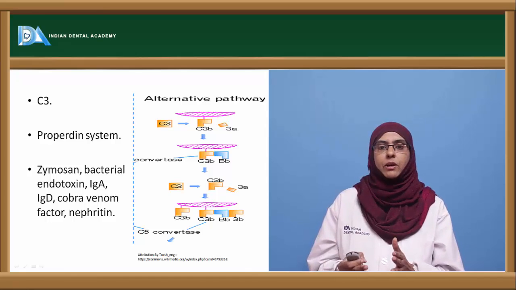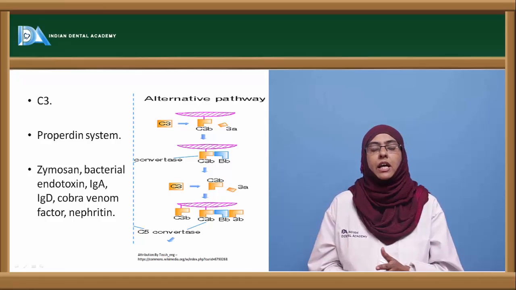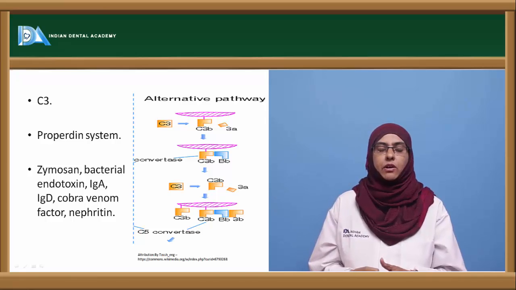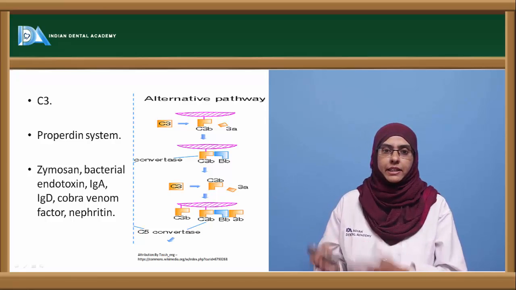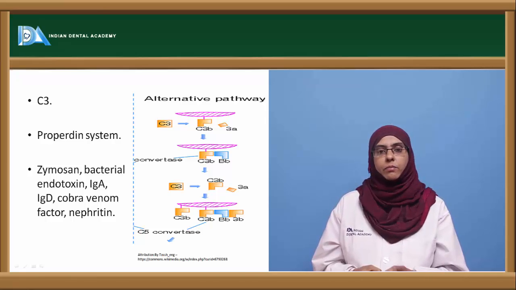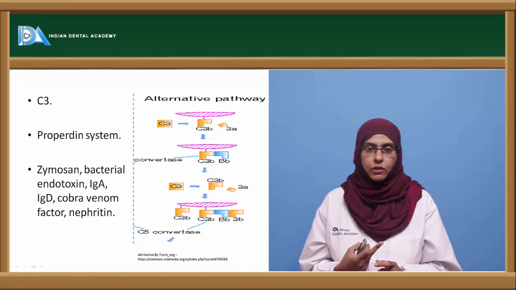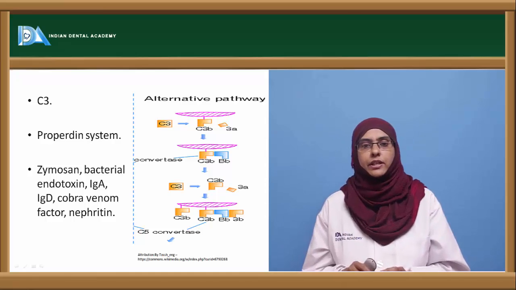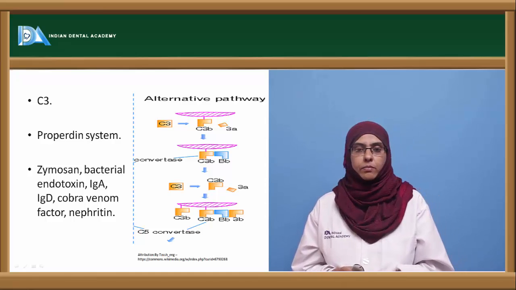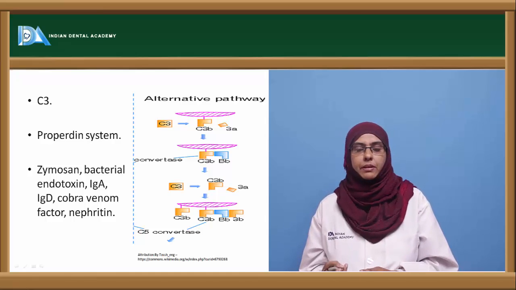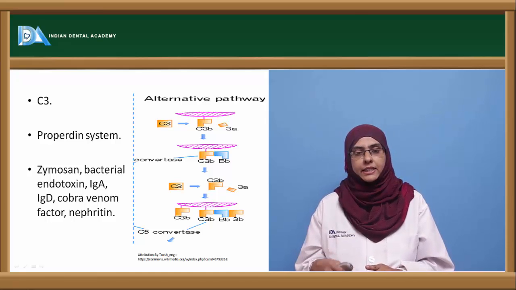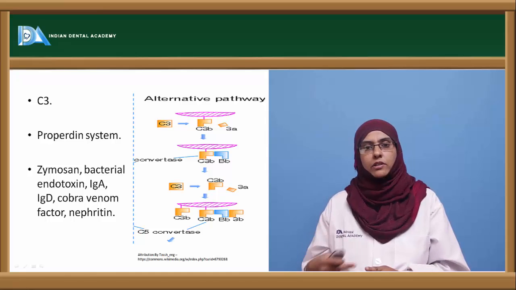Now this B component has to be cleaved by another important factor in the alternative pathway, called factor D. Factor D cleaves B into Ba and Bb. Ba is released as an anaphylatoxin and Bb joins C3b, forming the C3bBb complex. This C3bBb complex acts as C3 convertase to produce more C3b.